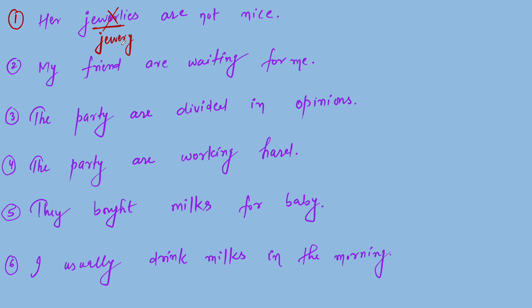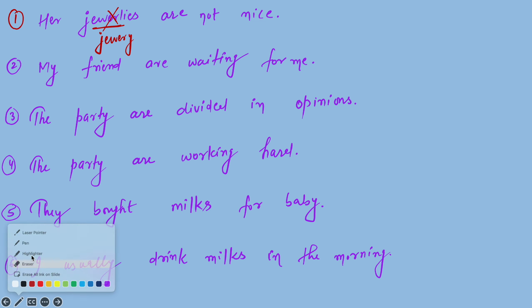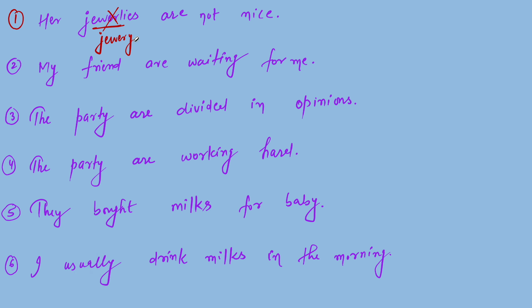Jewelry is basically talking about gehne. So her jewelry.